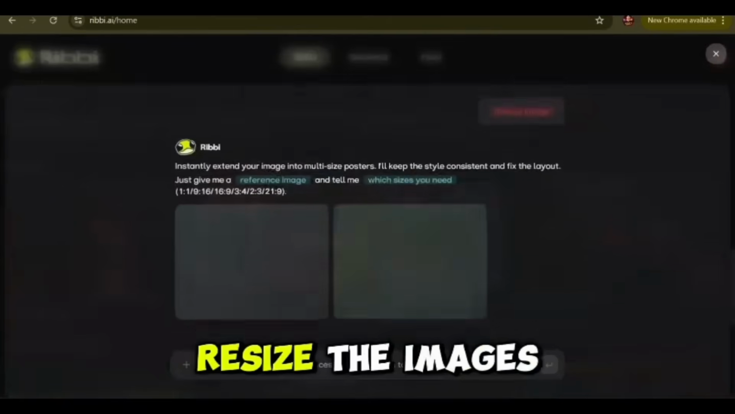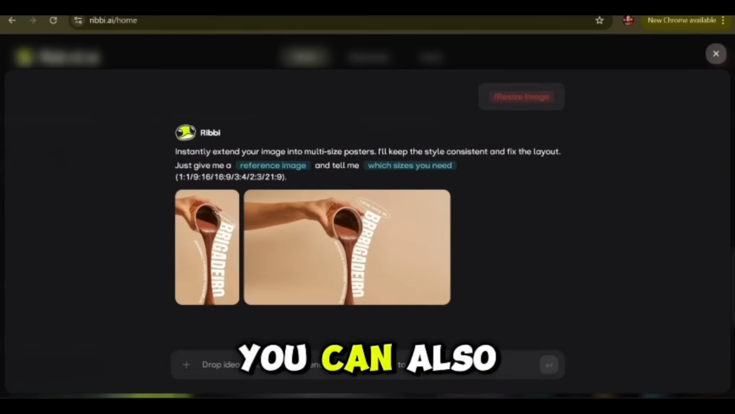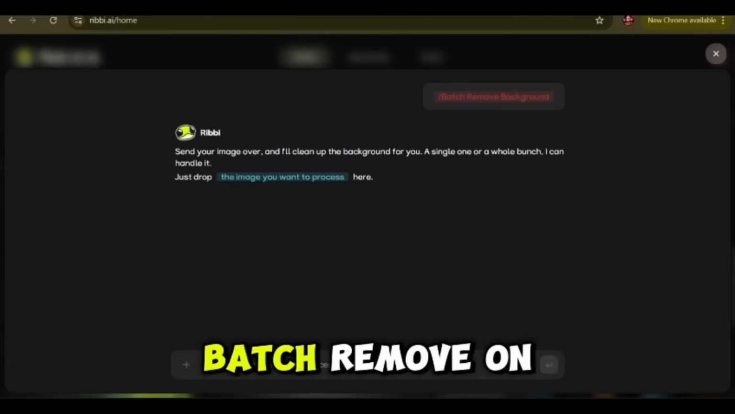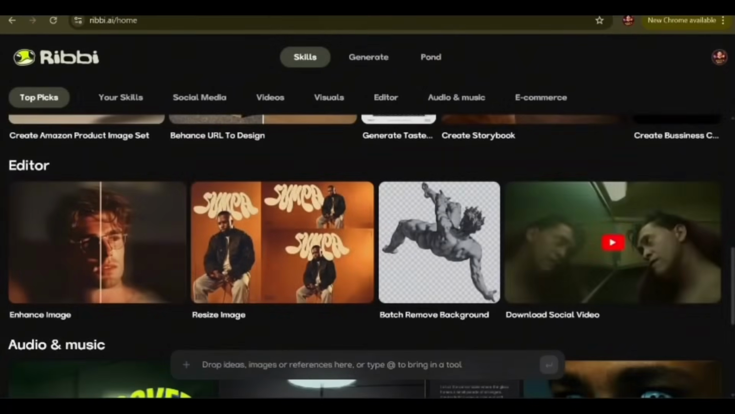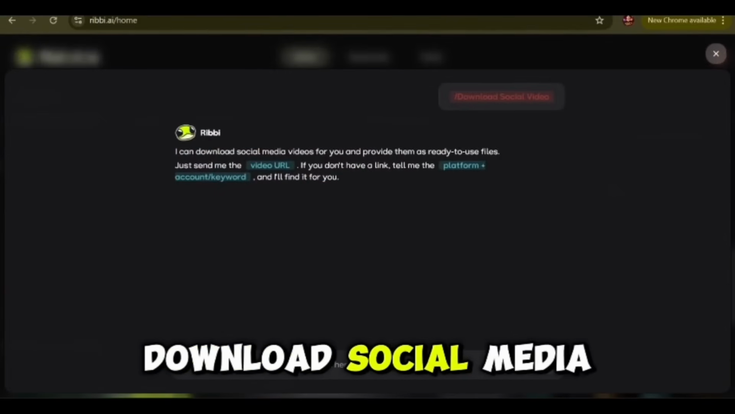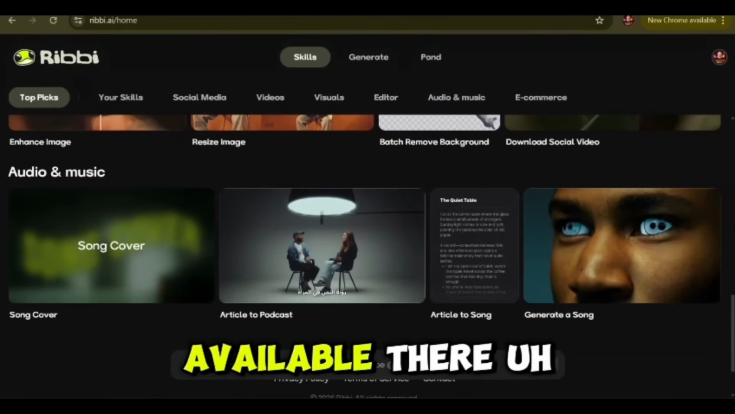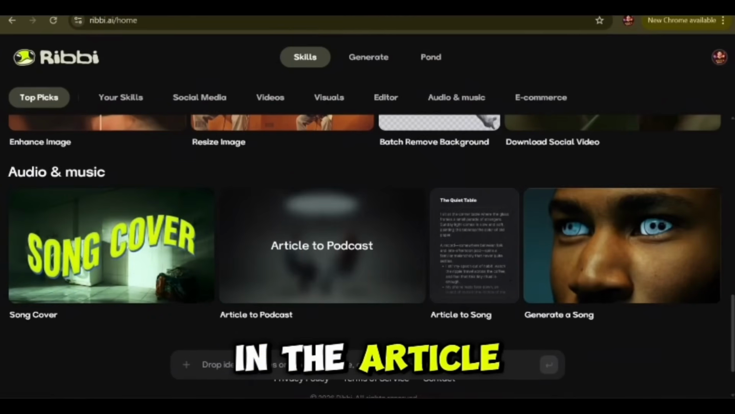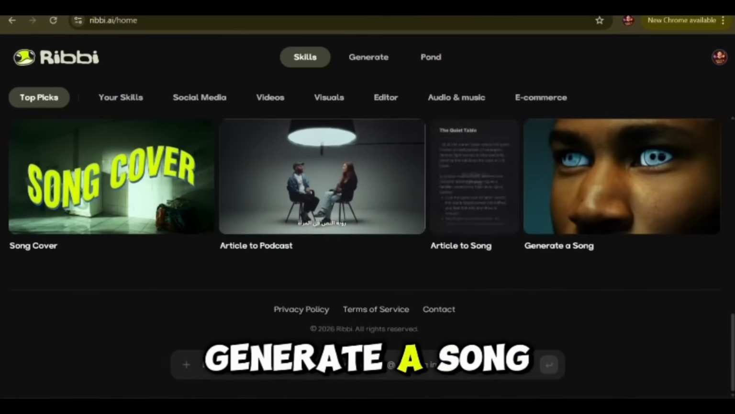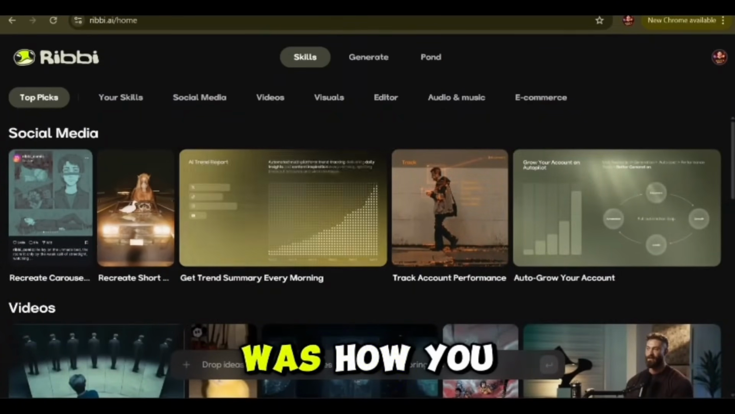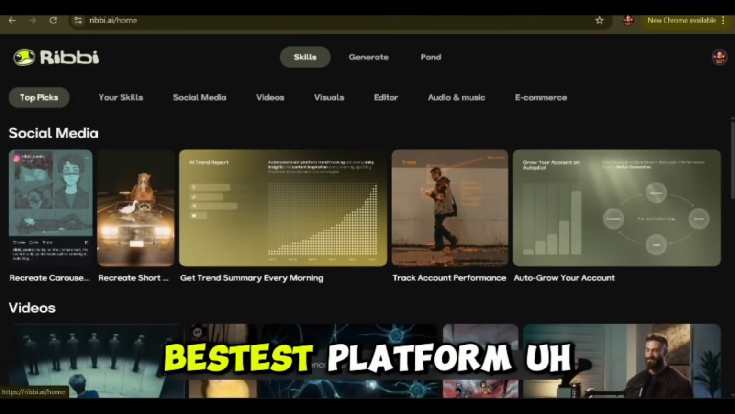And after that, you can also resize images like that. Then you can also do batch background removal on this platform too. And after that, you can also download social media content on this platform. Audio and music are also available there, like article to podcast, article to song, generating a song on this platform. That's how you can use it. Ribib.ai, one of the best platforms.